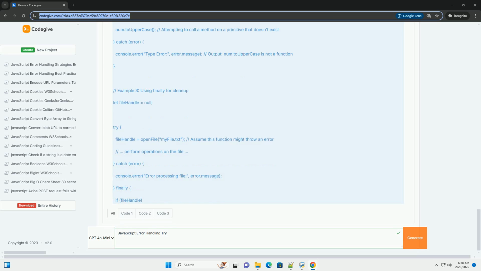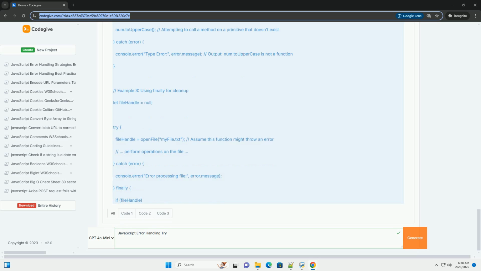10. Don't overuse try/catch. Avoid wrapping every single line of code in try/catch blocks. This can make your code harder to read and maintain. Use try/catch only where it's necessary to handle potential errors.